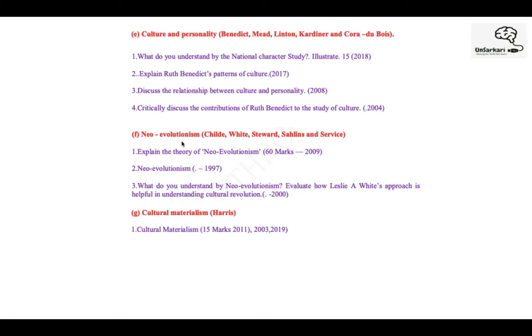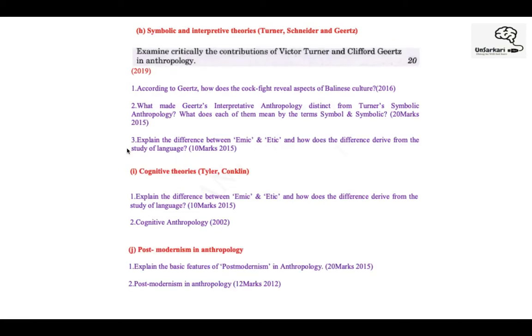The neo-evolutionist school, which is Childe and Steward and those people. It says explain the theory of neo-evolutionism, again a repetition. Cultural materialism is one of the favorites in 2019, 2011. They directly ask what is cultural materialism by Marvin Harris. Then the symbolic and interpretive theories.